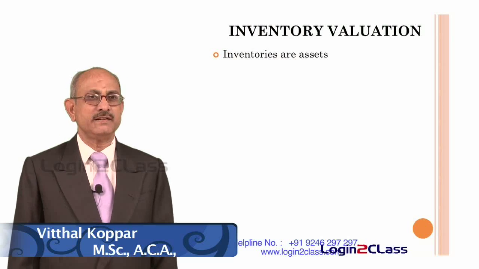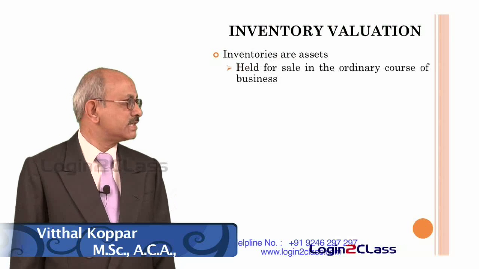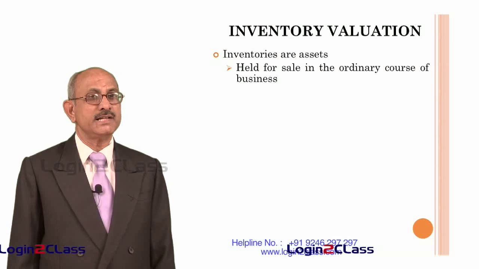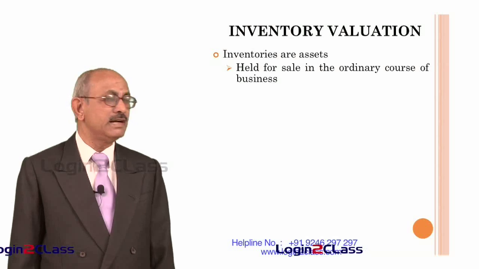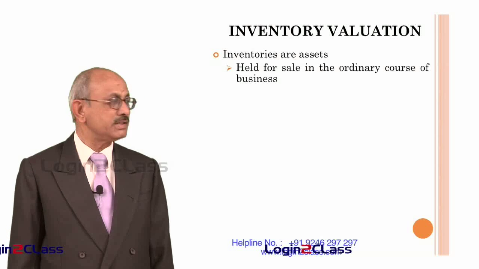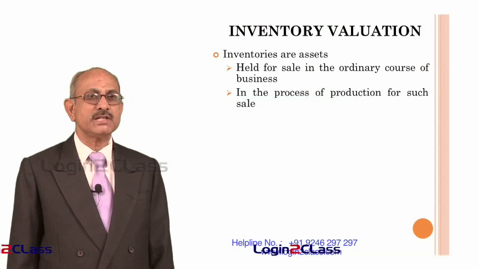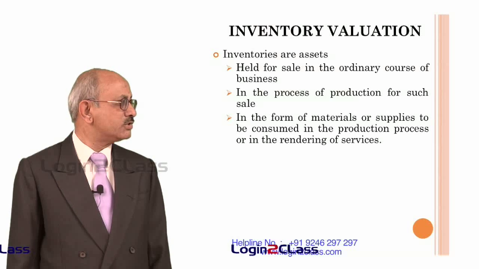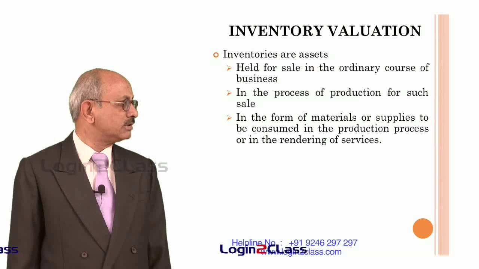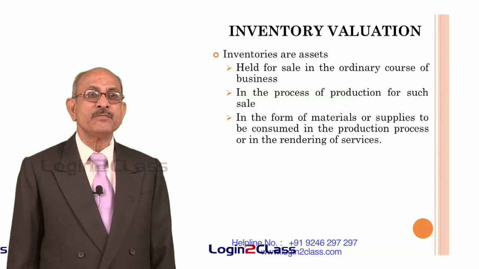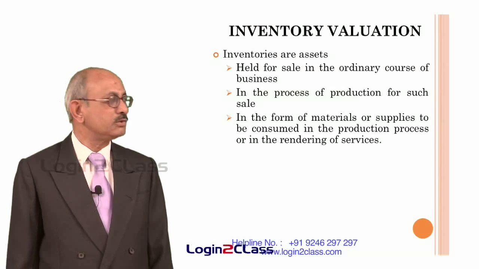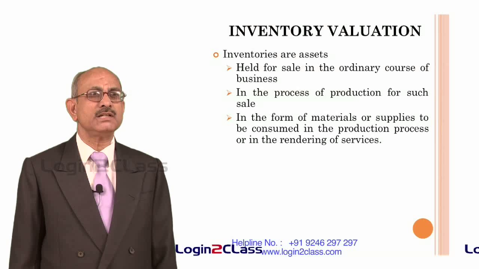Inventories are defined under accounting standard AS 2 as follows: inventories are assets held for sale in the ordinary course of business, in the process of production for such sale, in the form of materials or supplies to be consumed in the production process or in the rendering of services. So therefore there are three parts to the definition of inventories. One is held for sale in the ordinary course of business.